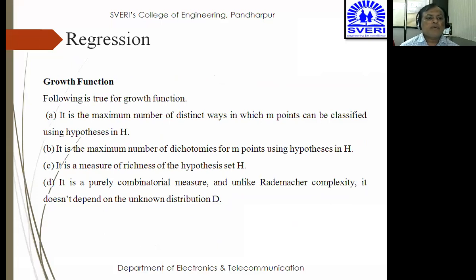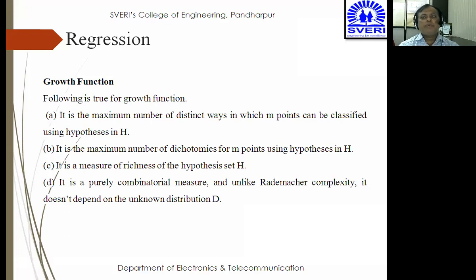Following things are true about the growth functions. First is, it is the maximum number of distinct ways in which m points can be classified. So जैसे मैंने बताया कि कितने तरीके से हम classify कर सकते हैं by using the classifier function h. So similarly, it is the maximum number of distinct ways in which m points can be classified using hypothesis in H. It is the maximum number of dichotomies for m points using hypothesis H. So you can also count the dichotomies for those m points with the help of hypothesis H.